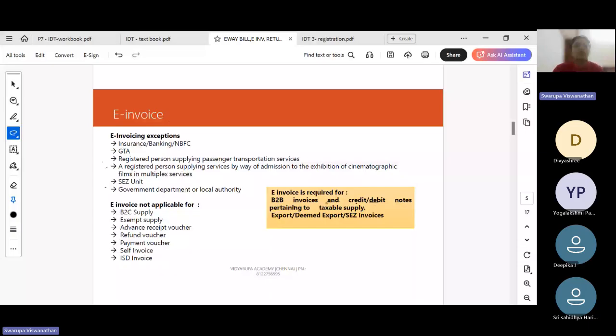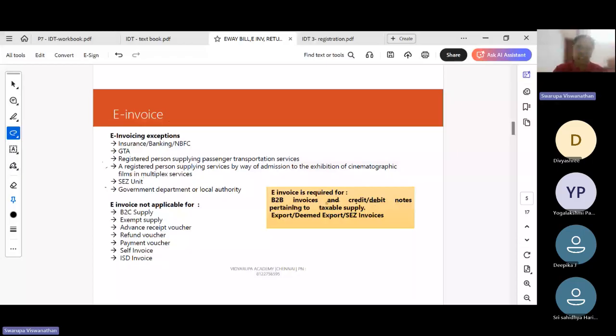E-invoice exceptions. Certain categories of businesses are not required to generate e-invoice, irrespective of the threshold limit. Insurance, banking, NBFCs, GTA, registered person supplying passenger transport services, a registered person providing admission to cinematographic films, so multiplexes, SEZ units, government departments.